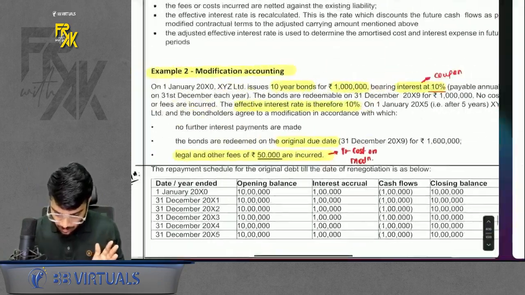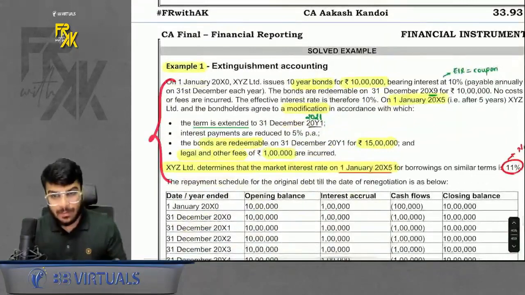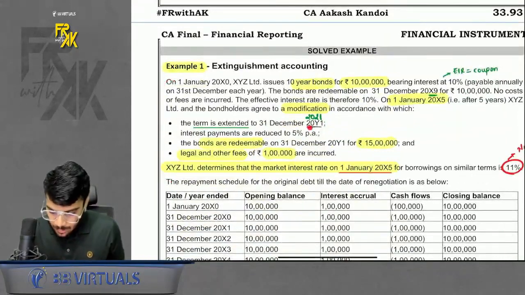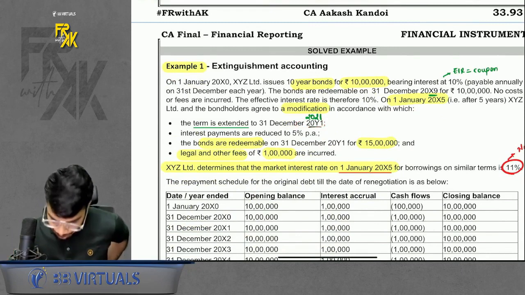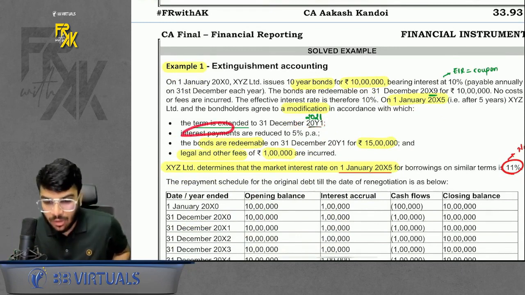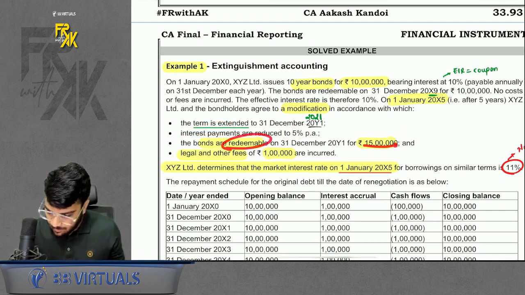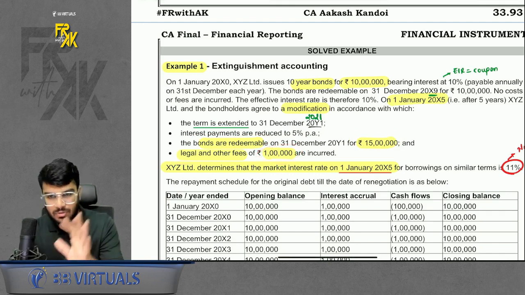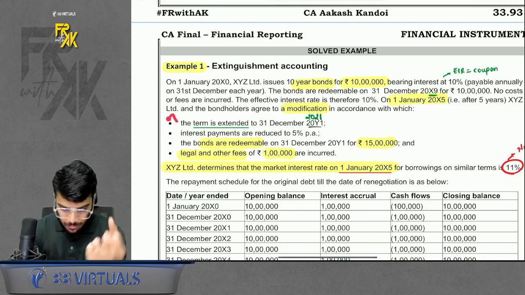This was example number 2. We also have one more example, example number 1, which was very similar to example number 2. The only difference is here the term is extended. In the previous question, the term was not extended. Here the term is also extended. Interest payments are not waived off, they are reduced to 5%. The bonds are redeemable at 15 lakhs and there is a TC of 1 lakh. TC means transaction cost. So the initial part of the question is the same, only the modified part is different.